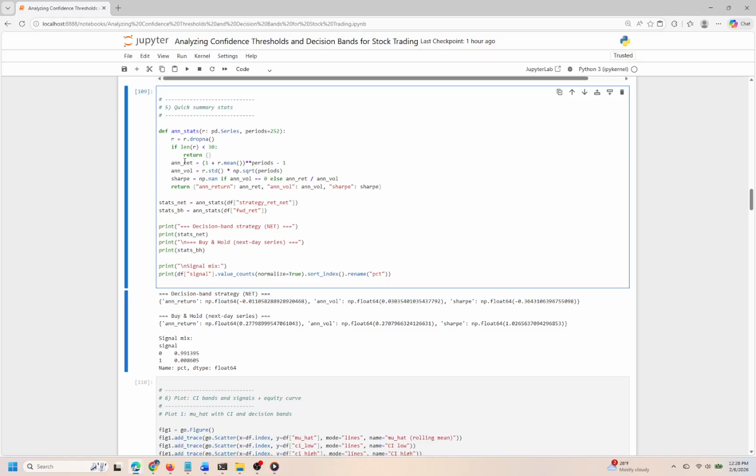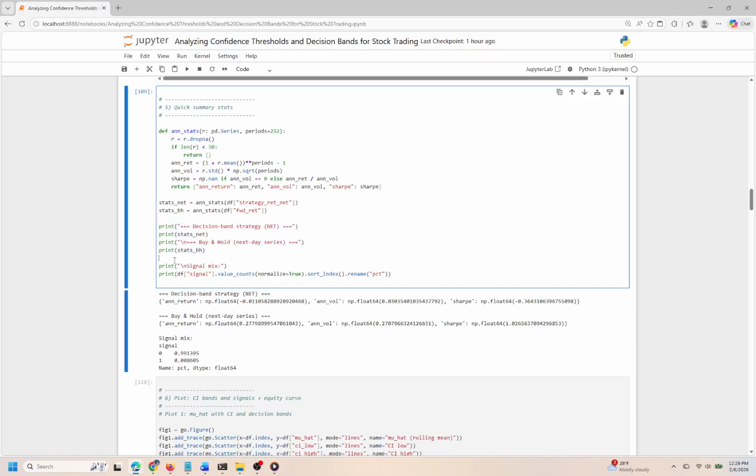The function defined here, AnnStats, takes in a pandas series representing returns and calculates annualized return, annualized volatility, and the Sharpe ratio. Dropping any missing values ensures that our calculations are based on valid data, and there's a safeguard against processing insufficient data, as it will return an empty dictionary if there are fewer than 30 data points. The annual return is derived from the mean of the returns, raised to the power of the number of periods, typically set to 252, representing trading days in a year, then subtracting 1. This provides a sense of the compounded growth from the average daily return.